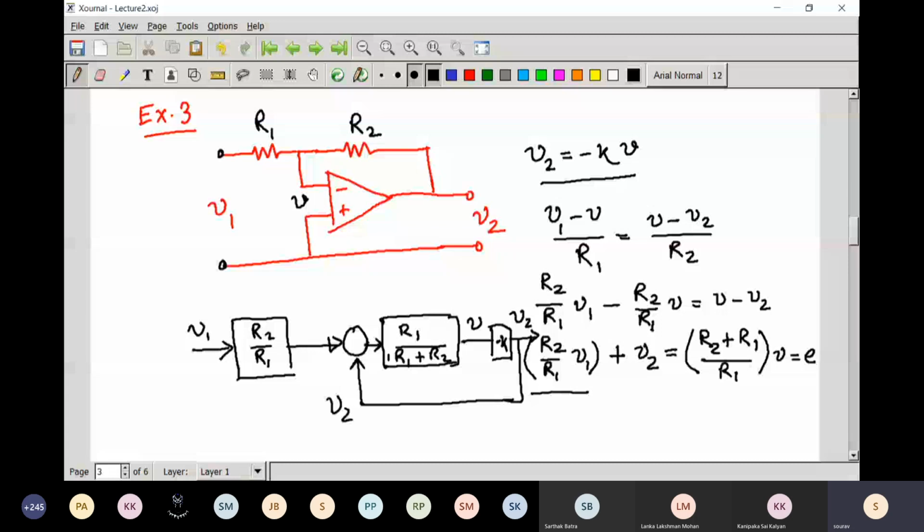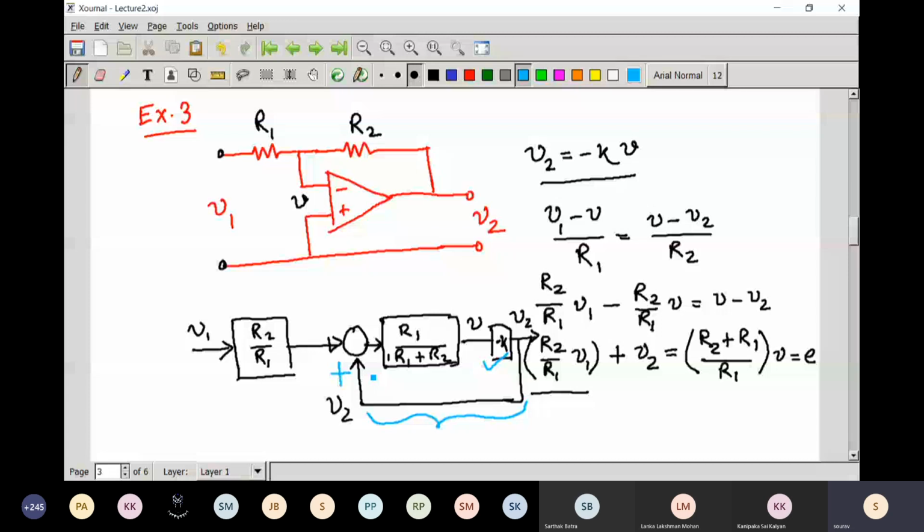From these equations, I think it is now clear how the feedback is used. And if you take the minus sign here, it comes as positive feedback.